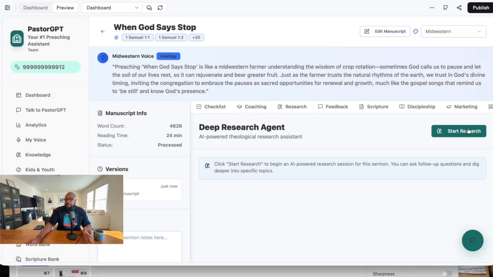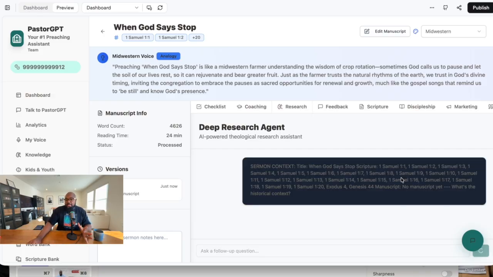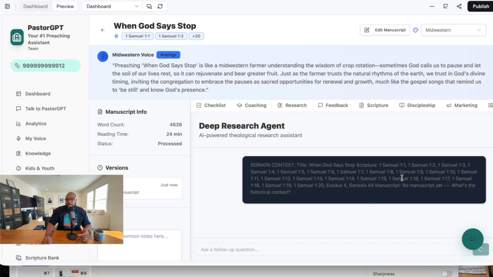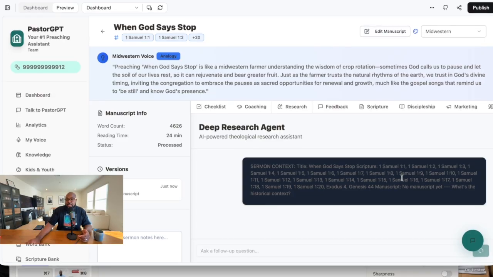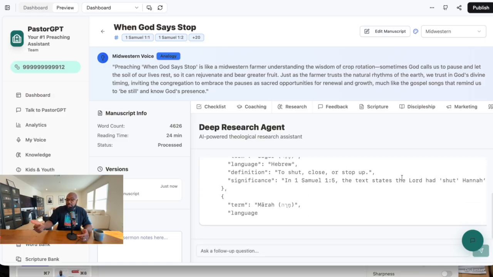And so the first thing we can do is we can do deep research. So we can start research on this text to ask it a couple of questions. And so this is a deep research prompt. So this is not just a regular average agent. This is a deep research agent, where if I wanted to say what's the current context of this text, it's not going to do deep research on my sermon. It's going to understand the text I'm preaching, all the scriptures that I wove into the text, and then do deep research on it. We're going to come back to it because, well, deep research takes some time.